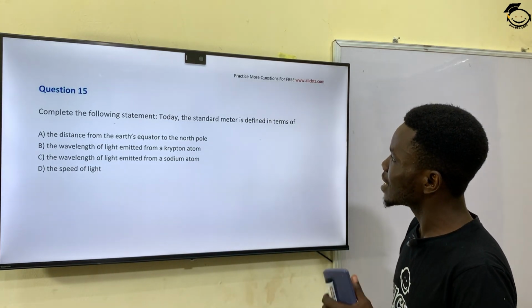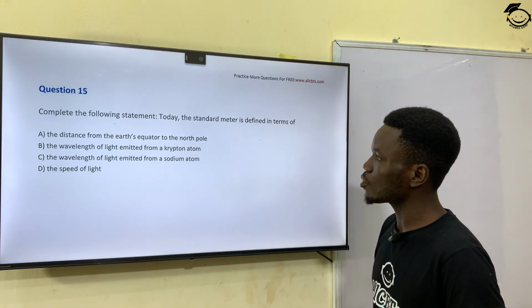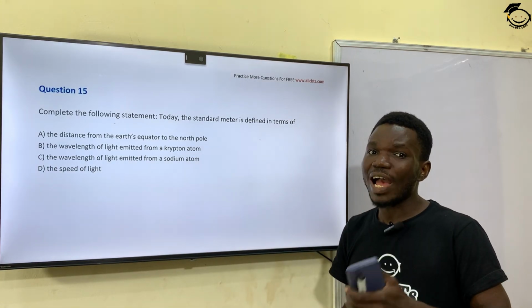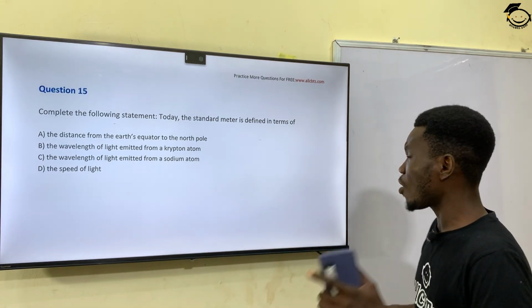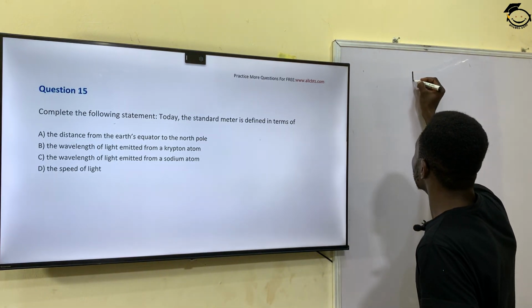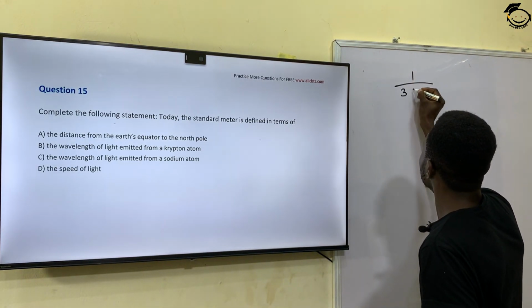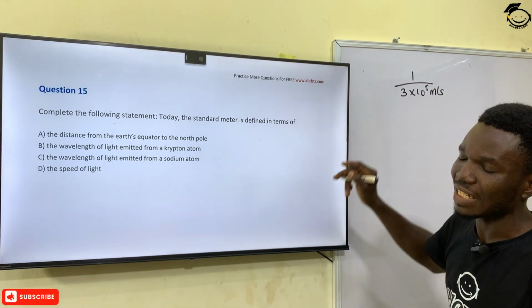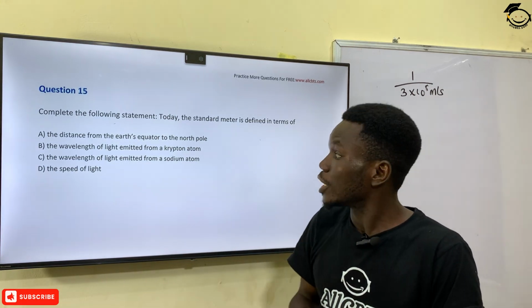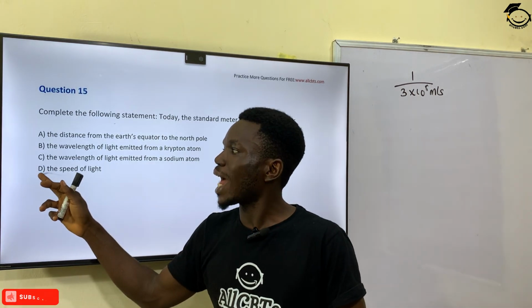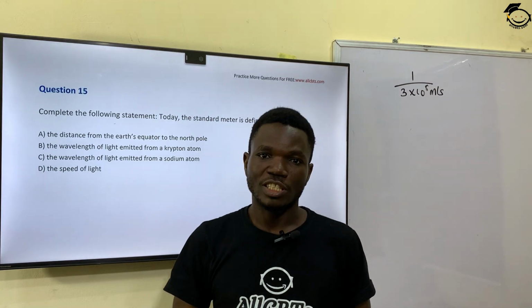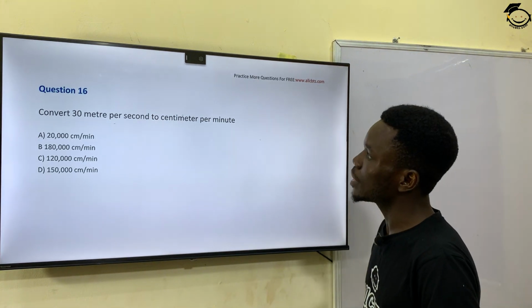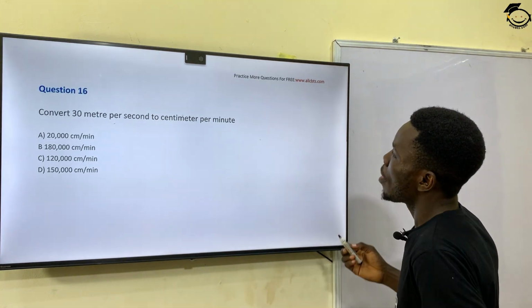Today, the standard meter is defined in terms of what? Please note that the standard meter is defined in terms of the speed of light. So the standard meter is defined in terms of 1 over 3 times 10 raised to power 8 meter per second. So this is the standard meter definition, and it is in terms of the speed of light, which is option D.